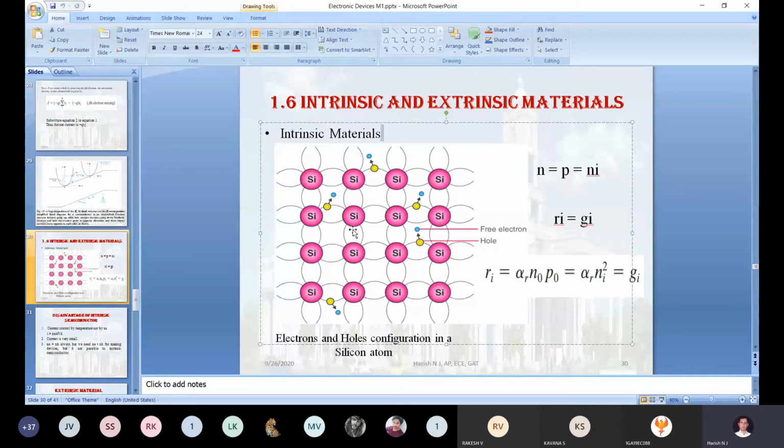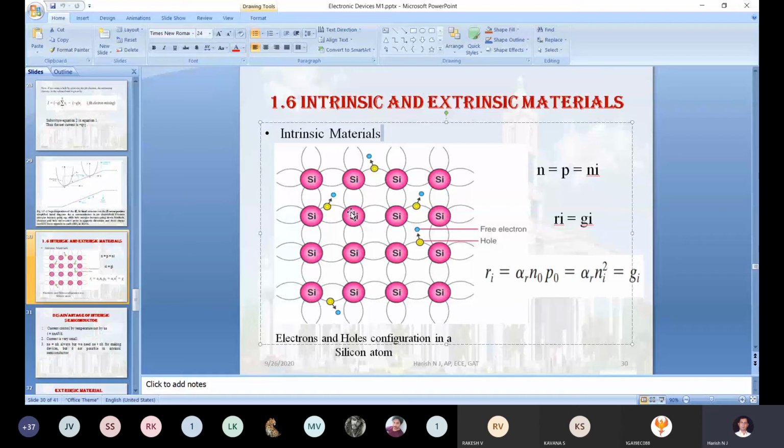The center silicon atom's valency orbit will be stabilized because initially the silicon atom consists of 4 valence electrons. It will share 1 electron with the top, 1 with the bottom, 1 with the left, and 1 with the right. Totally 4 electrons are shared with the 4 neighbor silicon atoms, and finally it has 8 electrons. Once the outermost orbit consists of 8 electrons, as per the Bohr-Bury model, that valency will be stabilized.